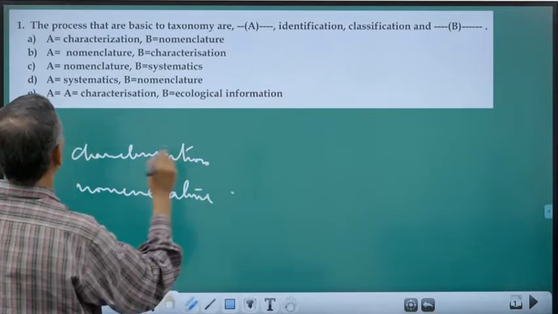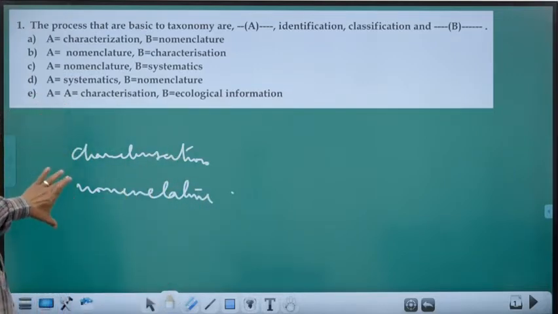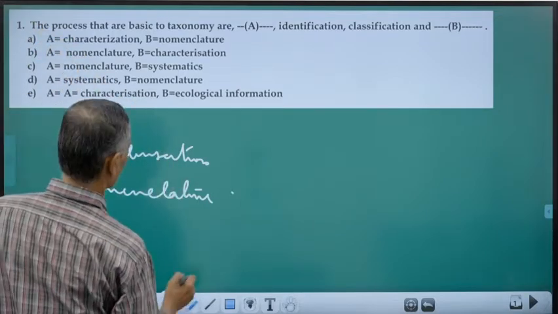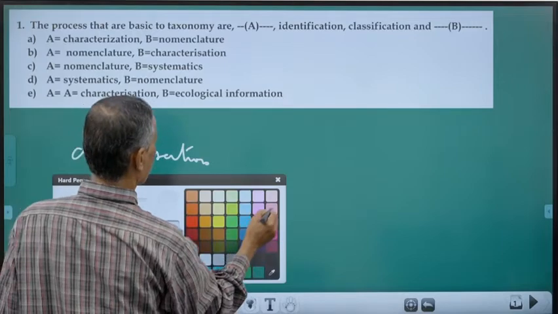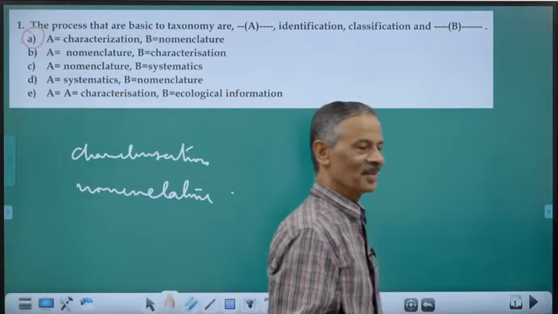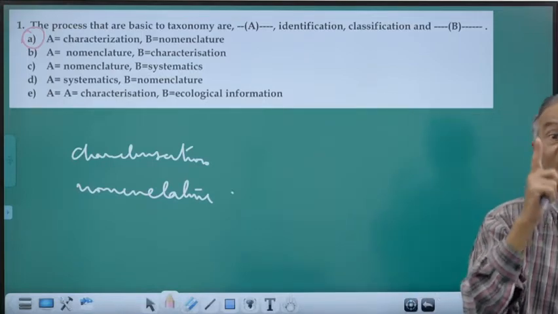So this is nomenclature. This should be A and B. So what is the option which is coming under this category? Characterization and nomenclature. So the answer goes to option A. Clear? That's how you have to identify the answer.